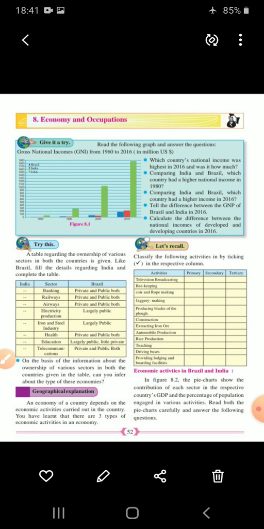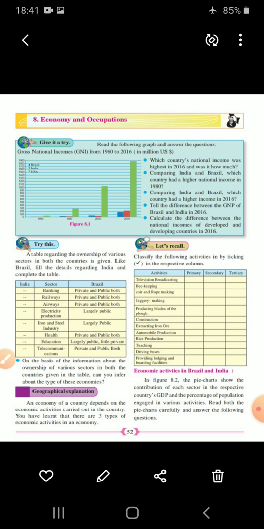Beekeeping, it will come under primary occupation. Television broadcasting, it will be under tertiary occupation. Understood? Now coir and rope making, secondary. Jaggery making, secondary. What will be the raw material for jaggery? Sugarcane. Understood? So production of blades of plough, that is secondary occupation. Construction, secondary. Extracting iron ore, that is primary.